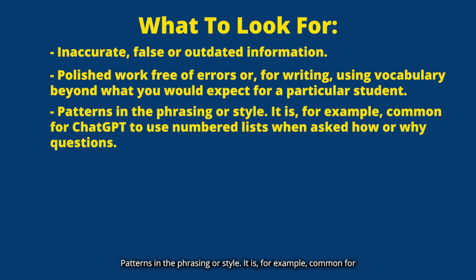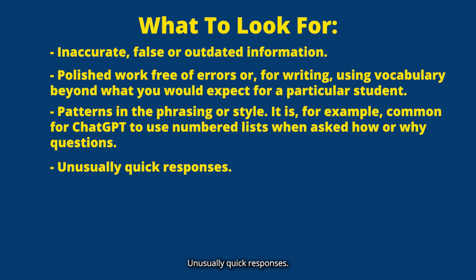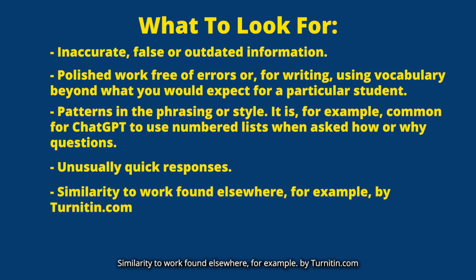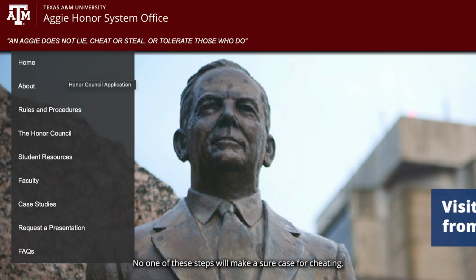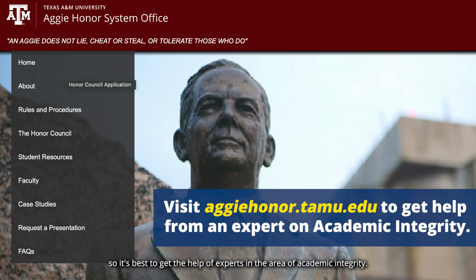It is, for example, common for ChatGPT to use numbered lists when answering how or why questions. Unusually quick responses. Similarity to work found elsewhere, for example, by Turnitin.com. Similarity to other responses in the class, with minor changes. No one of these steps will make a sure case for cheating, so it's best to get the help of experts in the area of academic integrity. The professionals at the Aggie Honor System office can work with you to determine the best way forward.